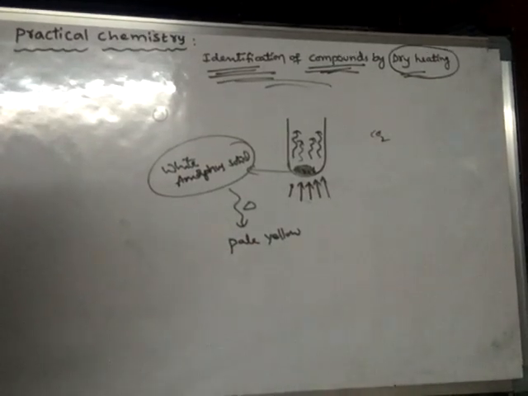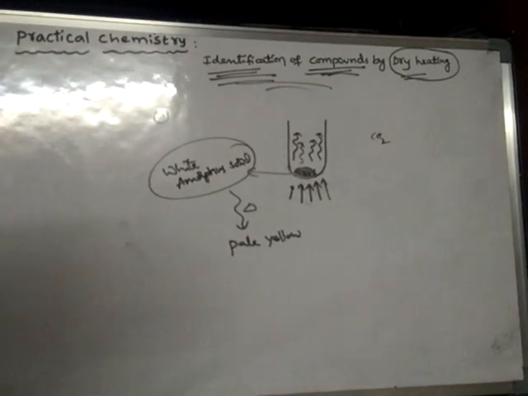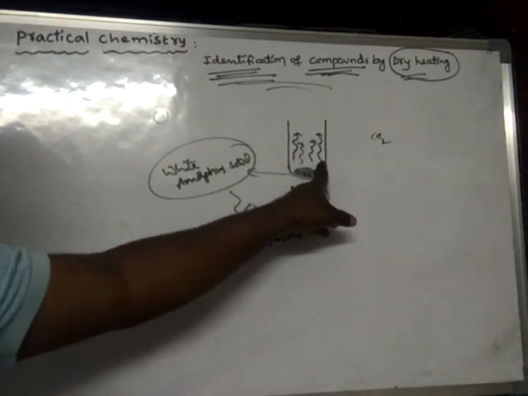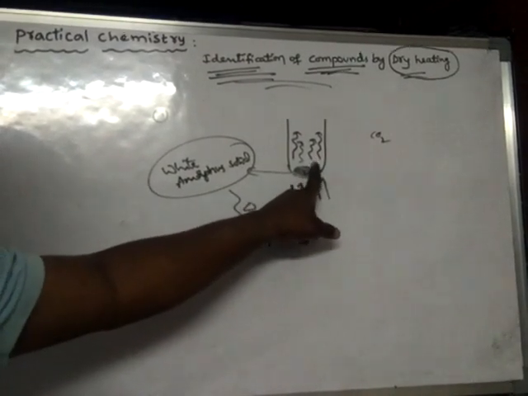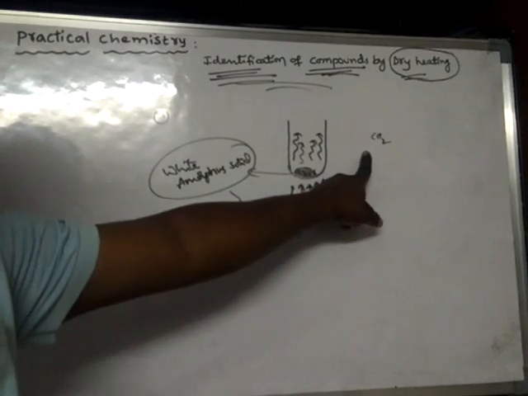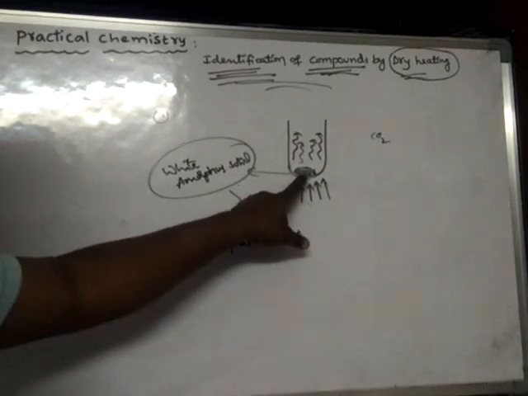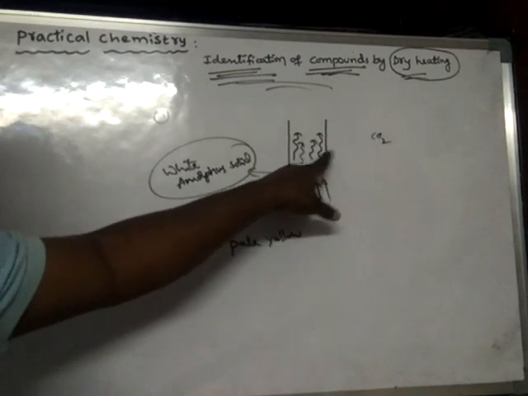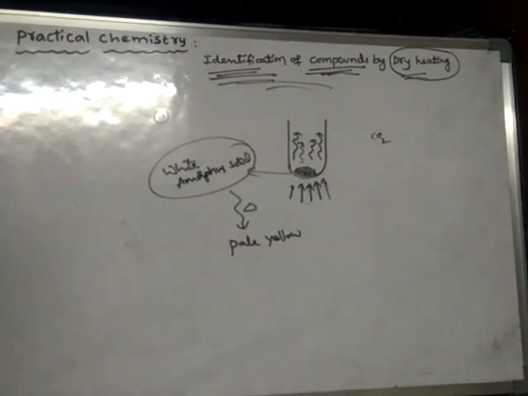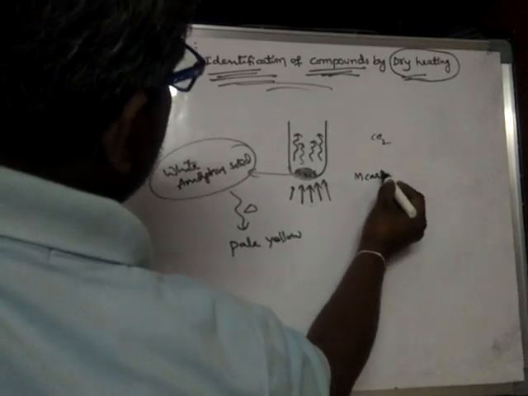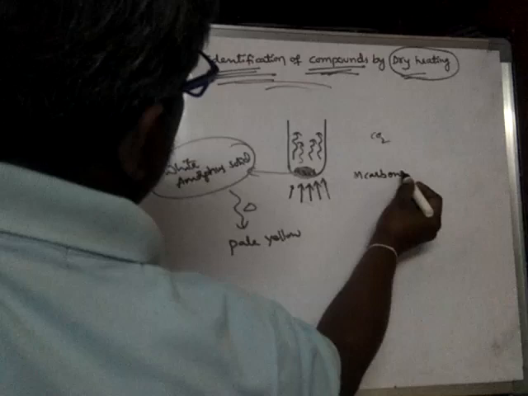So the gas is identified as carbon dioxide. Again we know that metal carbonates on strong heating liberate carbon dioxide. So from this it is understood the substance is a metal carbonate.